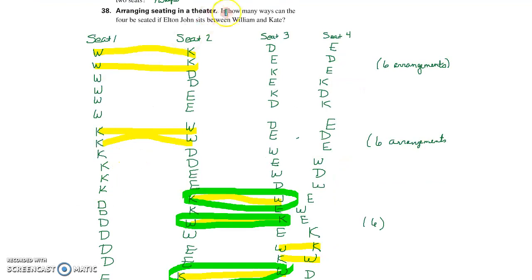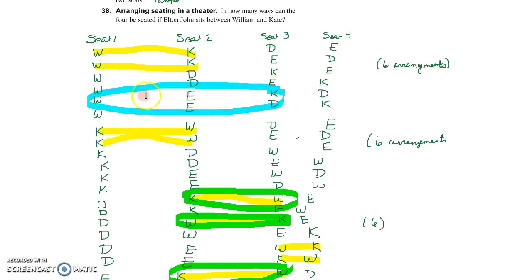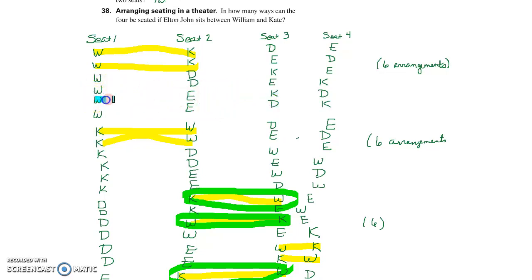And the last question, in how many ways can the 4 be seated if Elton John sits between William and Kate? So we're looking for W, E, and K. There's one, right there. There's one. W, E, and K. There's one. Okay, and where else?